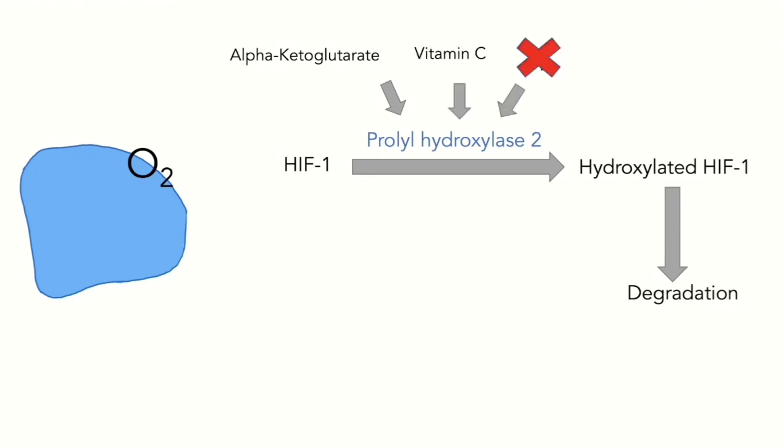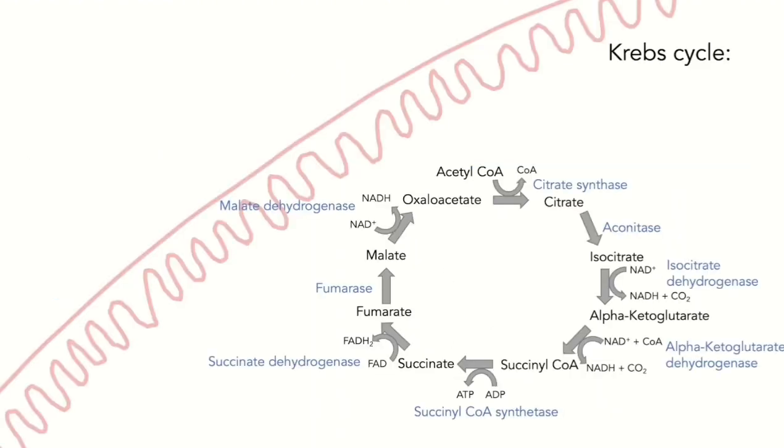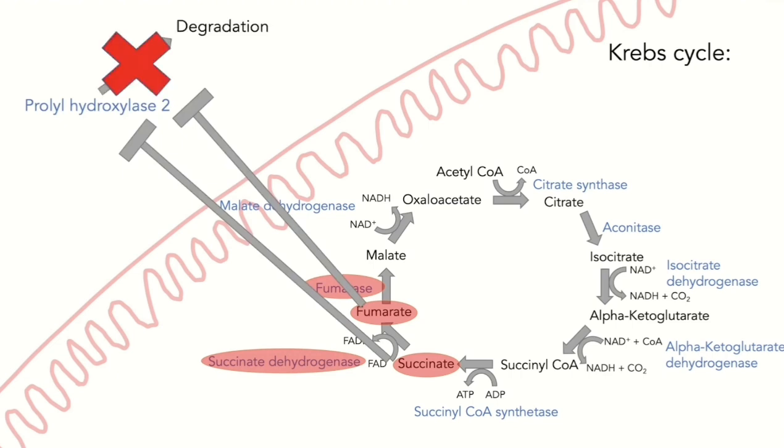Hence, a decrease in oxygen levels due to hypoxia prevents the degradation of HIF1, inducing an increase in the rate of glycolysis. In cancer cells, however, where succinate dehydrogenase or fumarase of the Krebs cycle are defective, succinate and fumarate accumulate in the mitochondria, causing them to spill into the cytoplasm, where they act as competitive inhibitors of the prolyl hydroxylase 2, preventing the degradation of HIF1, hence also increasing the rate of glycolysis.